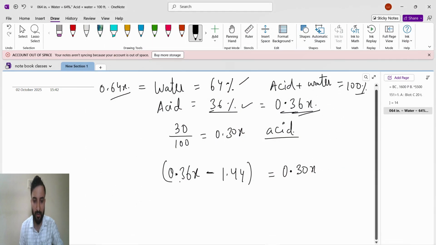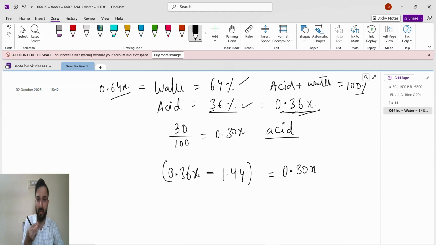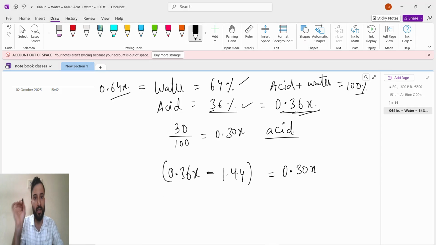So total acid was 0.36x. Of that, 4 liters of solution is removed, which means 1.44 liters of acid is removed. So from total acid 0.36x, minus 1.44 is removed.